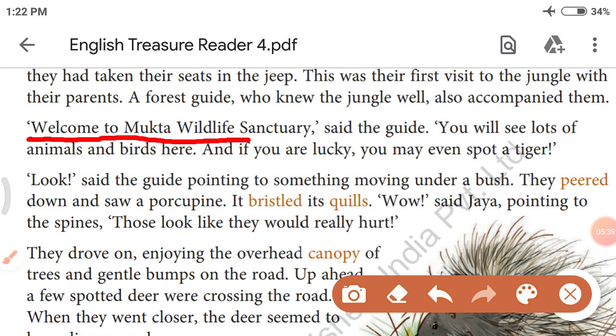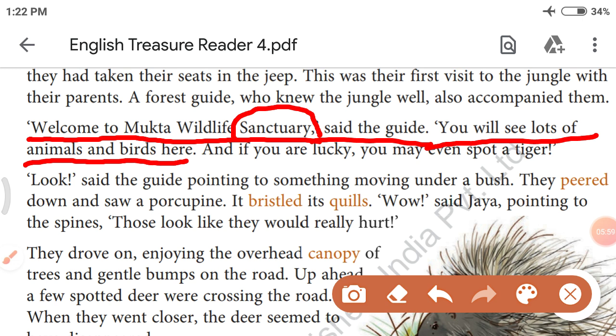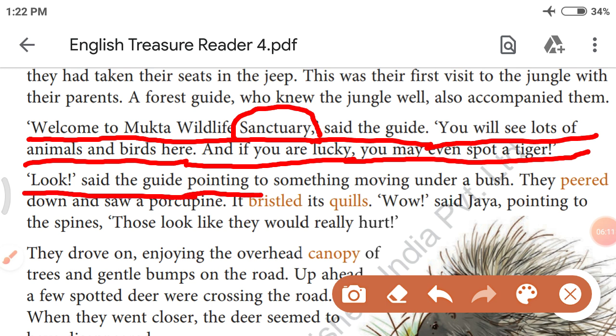Welcome to Mukta Wildlife Sanctuary, said the guide. Now what is the meaning of sanctuary? I told you in a previous lecture. Do you remember that? Sanctuary means a protected area of a jungle. You will see lots of animals and birds here. And if you are lucky, you may even spot a tiger. Spot means to find.